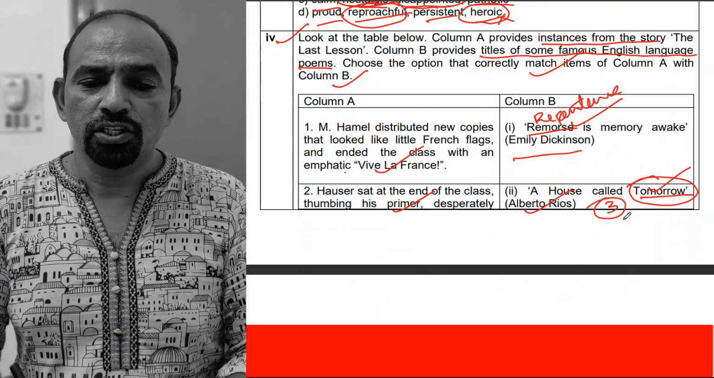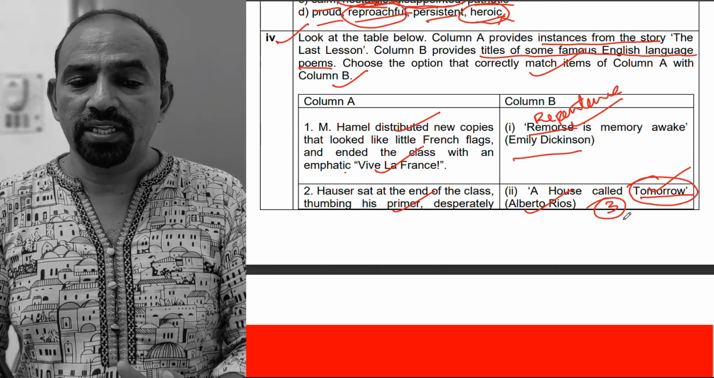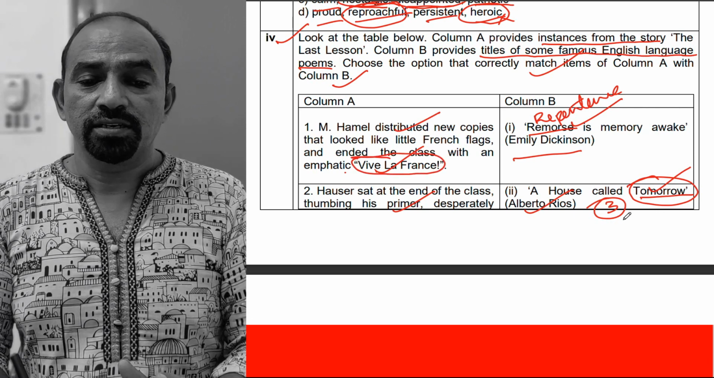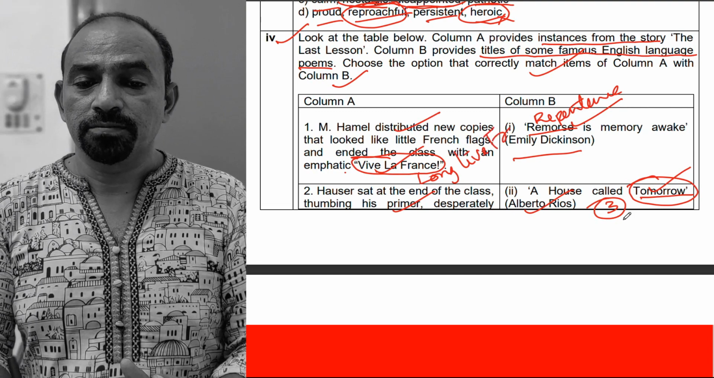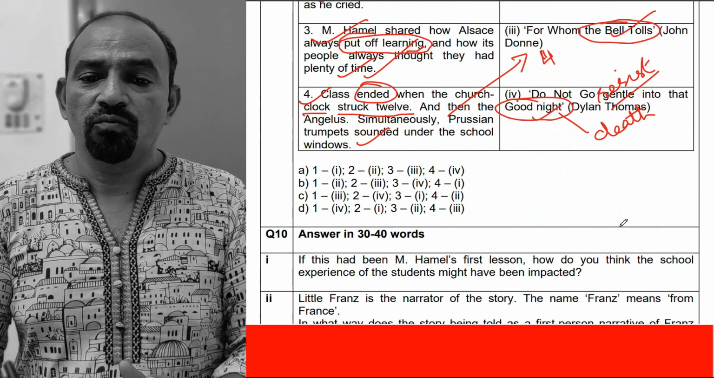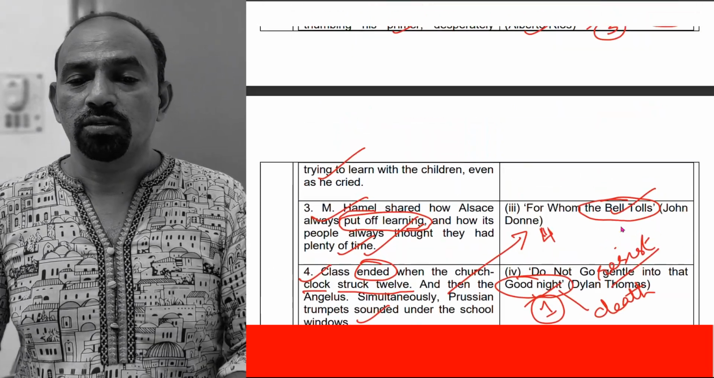Monsieur Hamel distributed new copies that looked like little French flags and ended the class with an emphatic Vive la France. Vive la France means long live France. So that is a resistance. So one can be put here with the fourth.